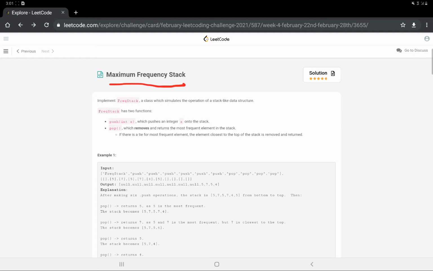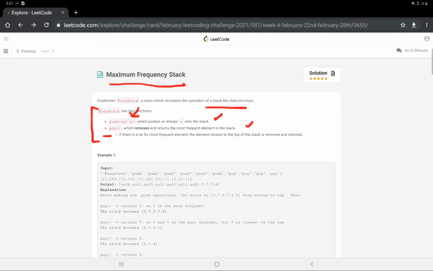So, we have to implement a frequency stack, a class which simulates the operation of a stack-like data structure. Basically, we are given a class and we have to make functions for it. The functions listed are number one, push, and number two, pop. Push takes an integer argument, and we have to push an integer x to the stack.